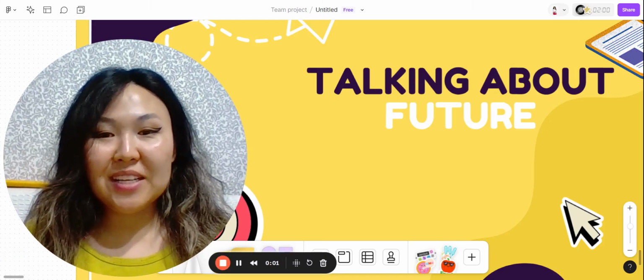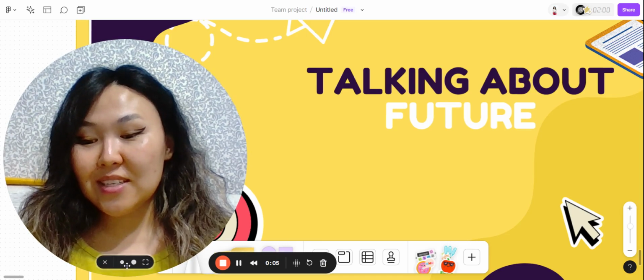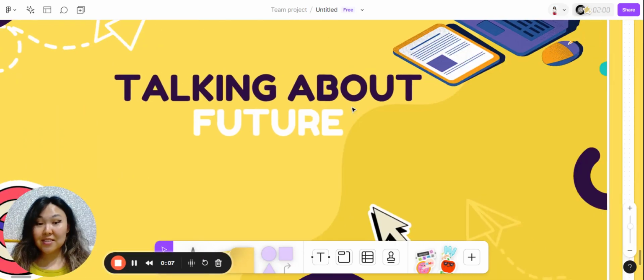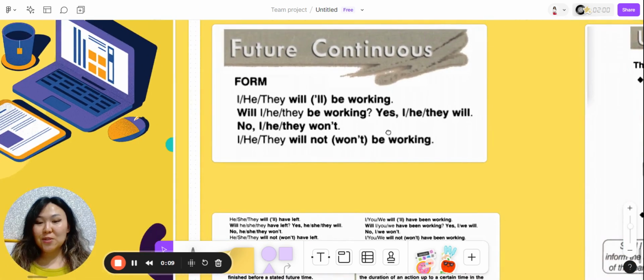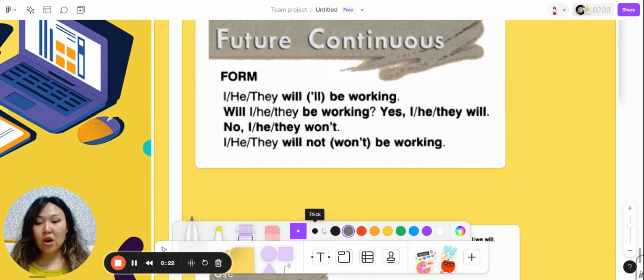Hello everyone, today we continue speaking about future and this time we are going to discuss the tenses we hadn't discussed last time. So the first one is future continuous. We can see the form here and it's super easy. We have the auxiliary verb of future simple, will, plus be and ing ending with the main verb.